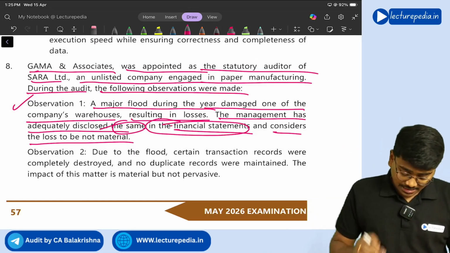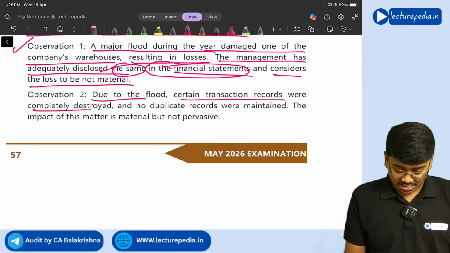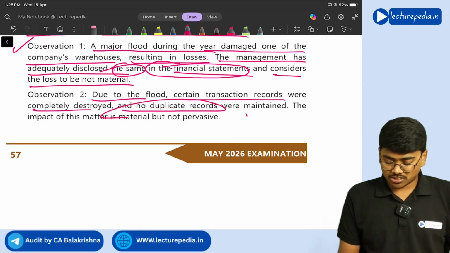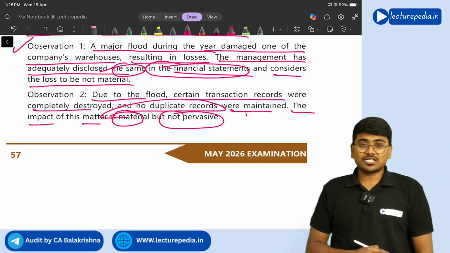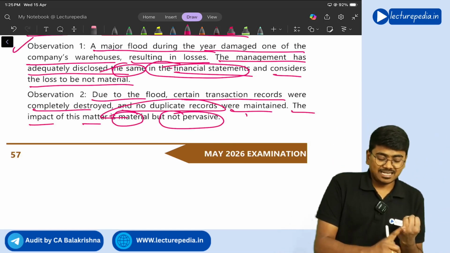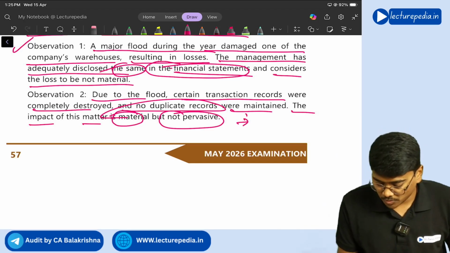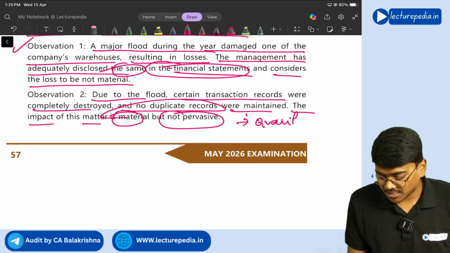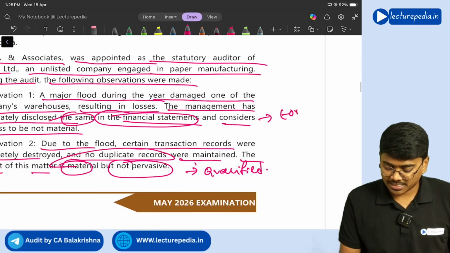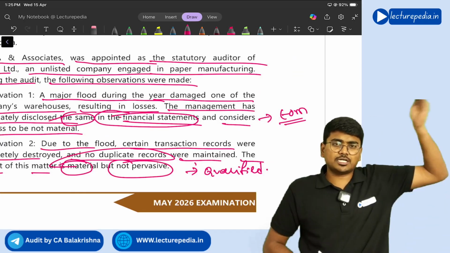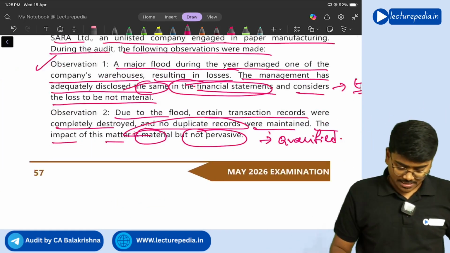Okay. Next, observation 2. Due to flood, certain transaction records were completely destroyed and no duplicate records were maintained. The impact of this matter is material but not pervasive. Material but not pervasive, and no audit evidence is available. That means here you will give qualified opinion, right? And this matter you can give in emphasis of matter paragraph, since it is already properly disclosed in the financial statements. You can emphasize this in the emphasis of matter paragraph.